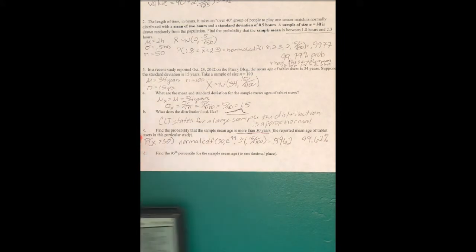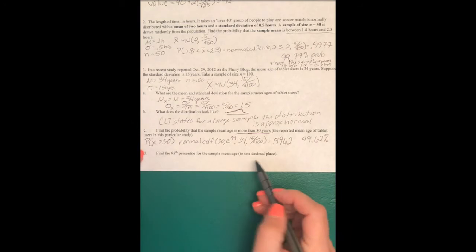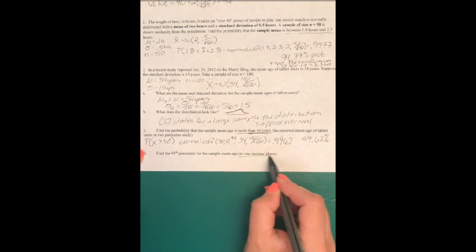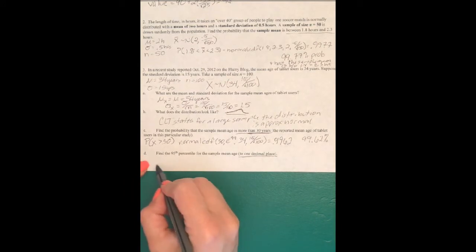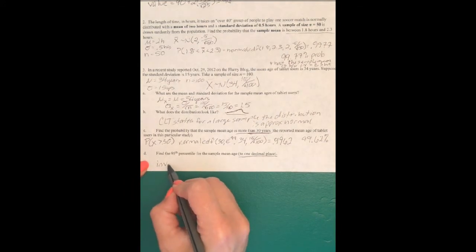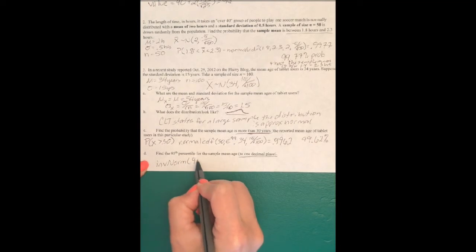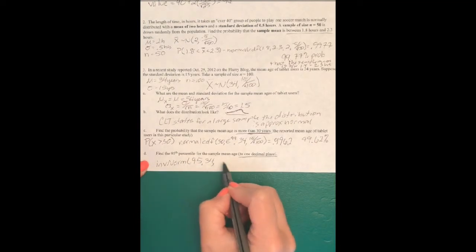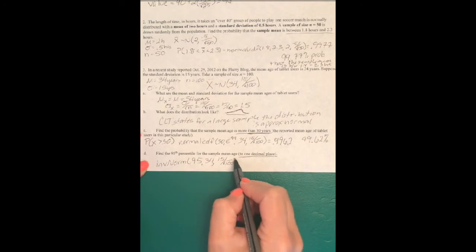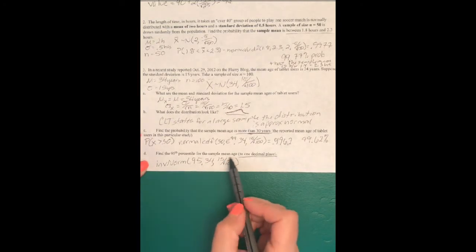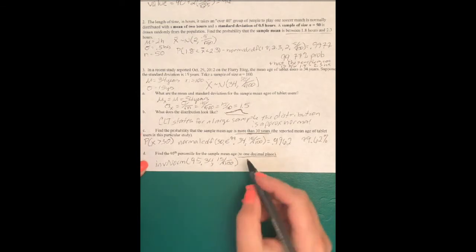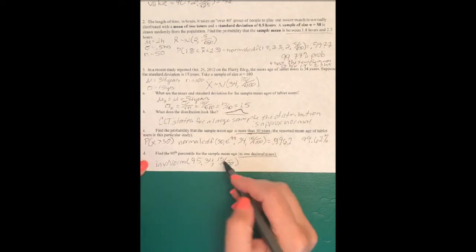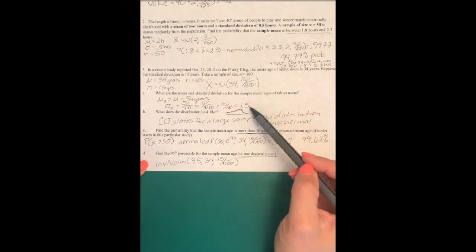Then last, D says find the 95th percentile for the sample mean age to 1 decimal place. So we will pay attention to what it's asking. And the 95th percentile for percents, we will use inverse norm. Since we already calculated this, we could just put in 1.5. I just want you to know where that comes from, so I'm writing it out. But you could just put 1.5 since we already calculated it up here.